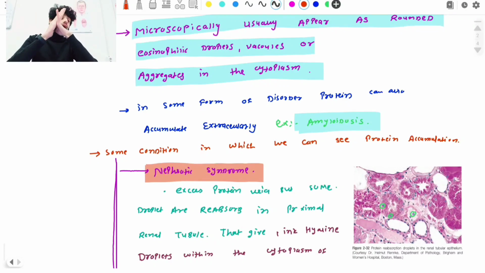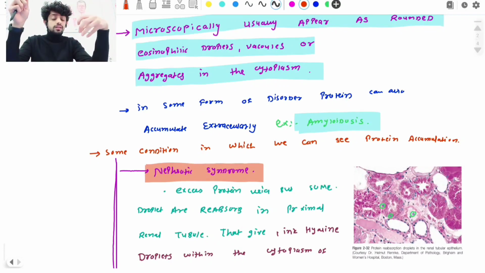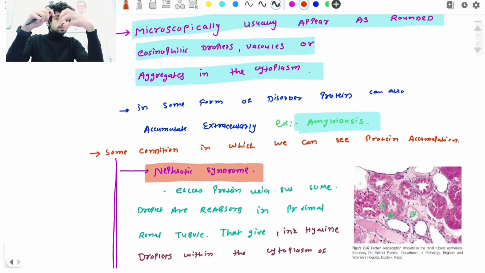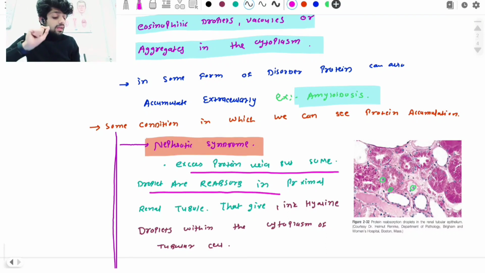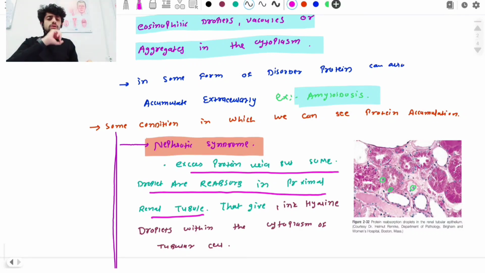Normally, if a large amount of protein is filtered by the kidney and is going out, the kidney also tries to reabsorb these proteins, and that protein is deposited in the kidney tissue. Here it is clearly written: excess protein in urine, but some droplets are reabsorbed in proximal renal tubules. Normally large proteinuria occurs, but what is the normal function of the kidney? Reabsorption. The kidneys try to reabsorb that protein to compensate for the body.